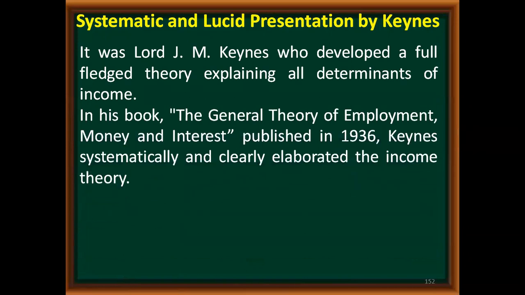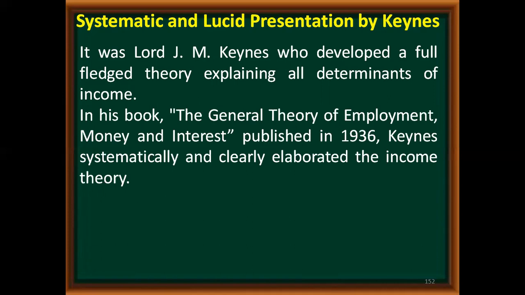In his book, The General Theory of Employment, Money and Interest, published in 1936, sometimes also known as just the General Theory of Employment, or the Theory of Income and Employment. So in 1936, Keynes wrote a book in which he gave a presentation of the income and expenditure theory.